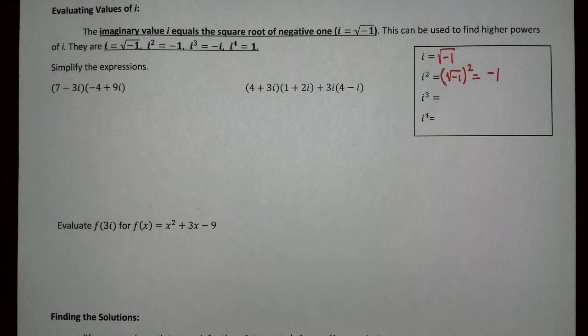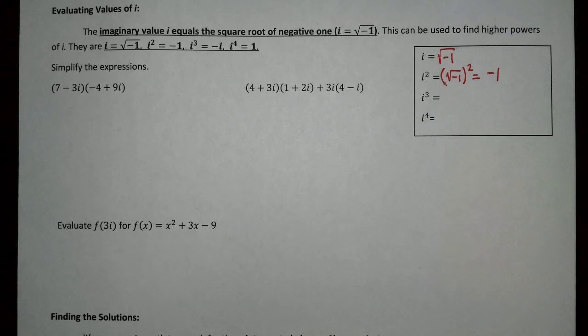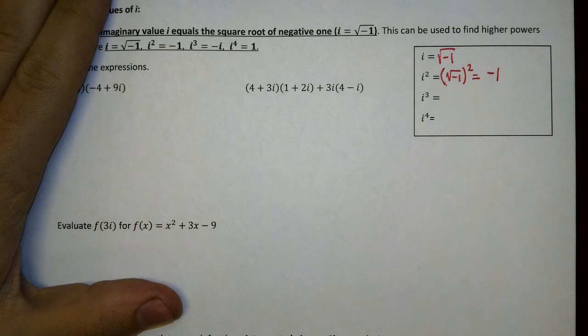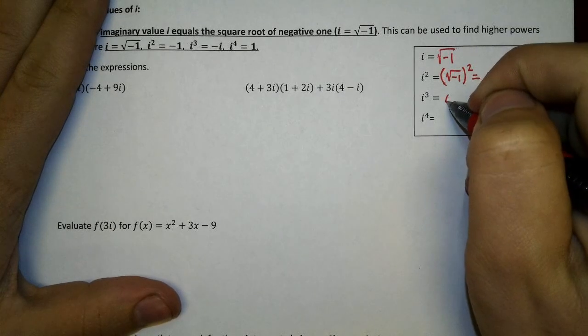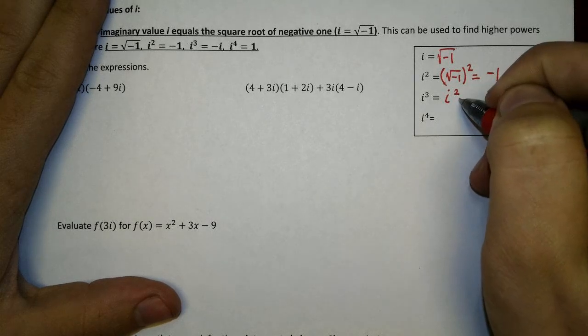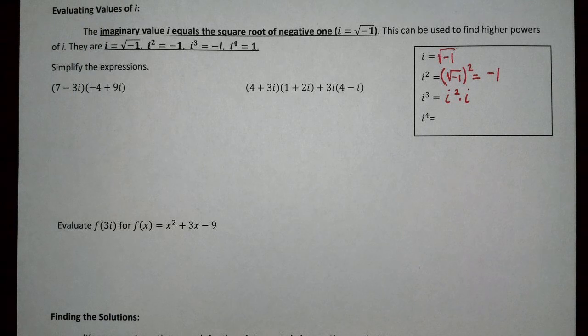Interesting. Weird, but interesting. Right? So, okay, now let's go ahead and look at when we have i to the power of 3. So, okay, we're going to be mathematicians about this again, and we're going to think about it more like i to the power of 2 times just one i, i to the power of 1, if you want to call it that. Because that would be equal to i to the power of 3.